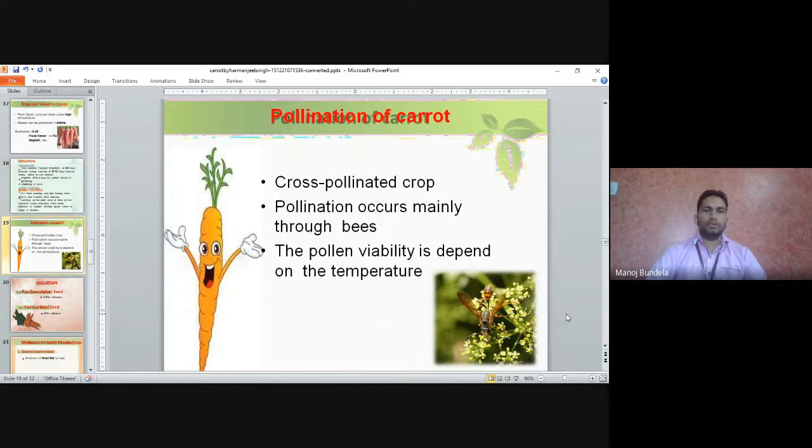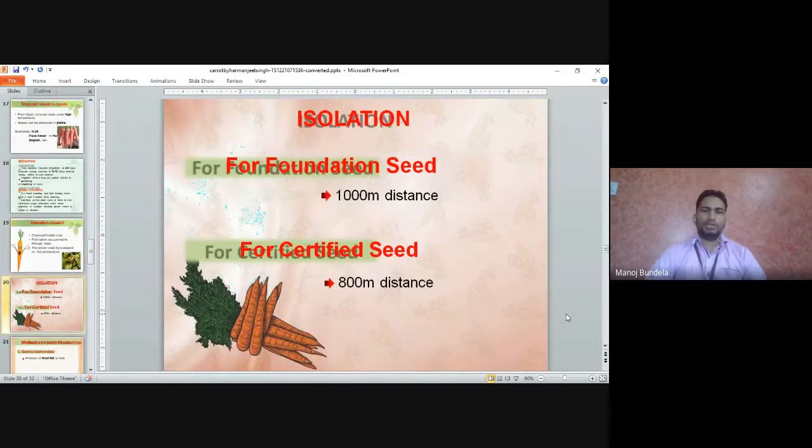Pollination of carrot. Carrot is a cross-pollinated crop. Pollination occurs mainly through bees, meaning honeybees or any bees. The pollen viability depends on the temperature. If the temperature is less, the pollen will be more viable. Isolation distance: for foundation seeds it is 1000 meters, and for certified seeds it is 800 meters. The isolation distance is different for foundation and certified seeds.